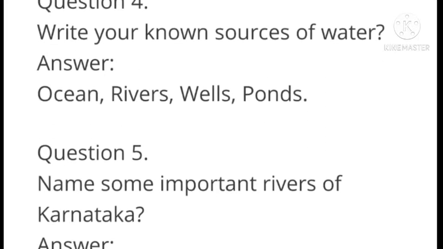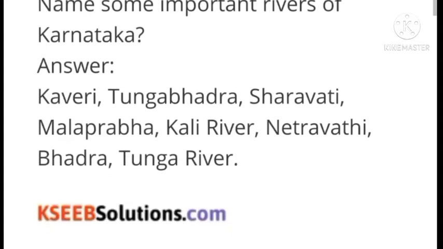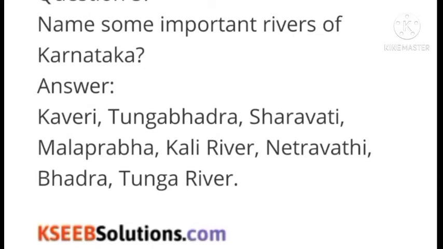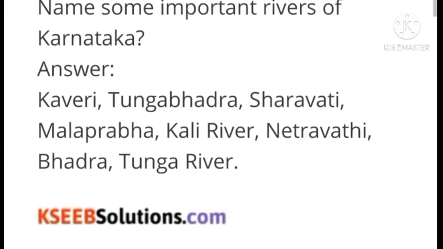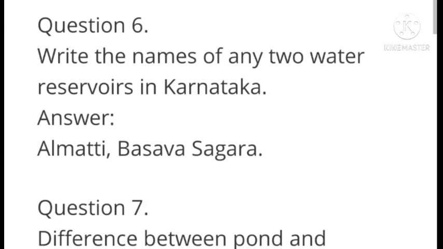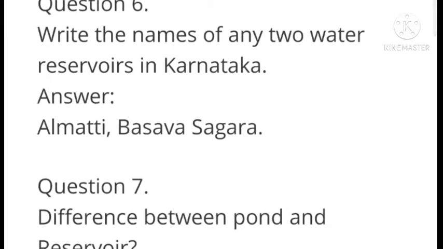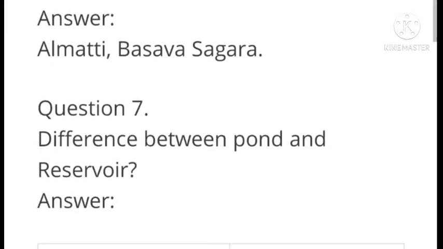Next question. Write your known sources of water. Answer: ocean, rivers, wells, ponds. Next question. Name some important rivers of Karnataka. Answer: Kaveri, Tungabhadra, Sharavati, Malaprabha, Kali river, Netravati, Bhadra, Tunga river. Next question. Write the names of any two water reservoirs in Karnataka. Answer: Almatti, Basava Sagara.